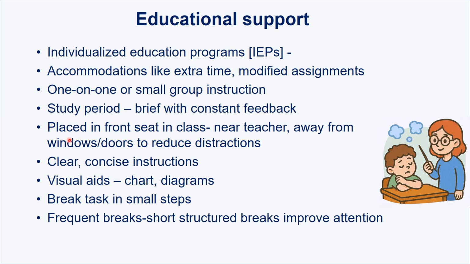Another is to place them in the front seat in the class so that they are near the teacher, so they are given more attention, and away from the windows and doors, which may cause distraction to the child. Another is clear, concise instruction to the child. Tell them very clearly and shortly, because with longer sentences their attention span is so short that they cannot take them in. So you have to give very concise instructions, very shortly, in a simple way.